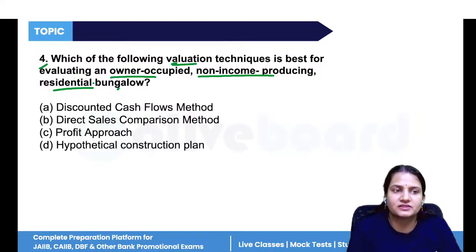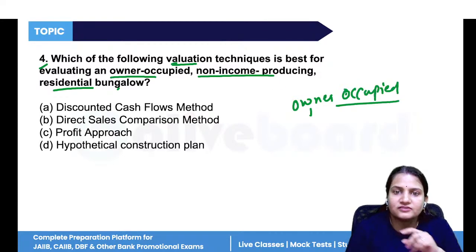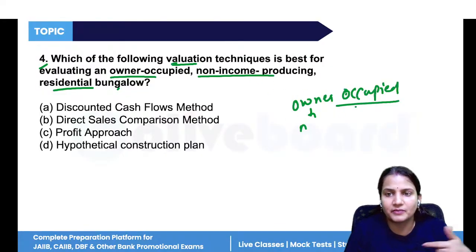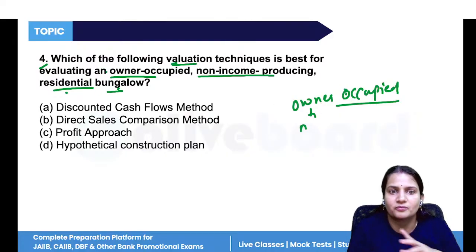What is the best method to evaluate an owner-occupied bungalow? It means the owner has occupied that bungalow, and it is not producing any other source of income. Non-income producing means the bungalow is not giving any other income. And it's a residential bungalow, not a commercial one. So how will I do the valuation?